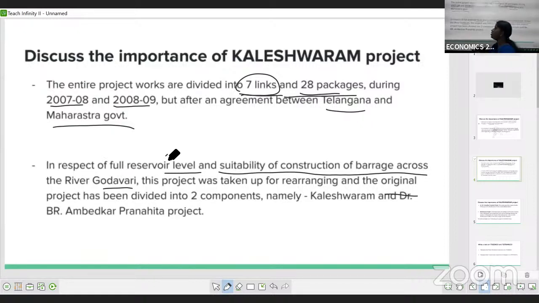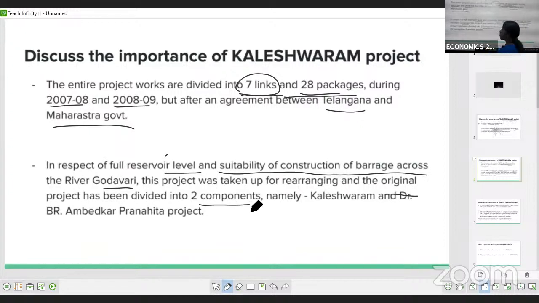Whatever they planned, they changed and re-engineered. So whatever they planned earlier, they did not follow. Now they have rearranged after the agreement of the Telangana and Maharashtra governments, and this project has now been divided